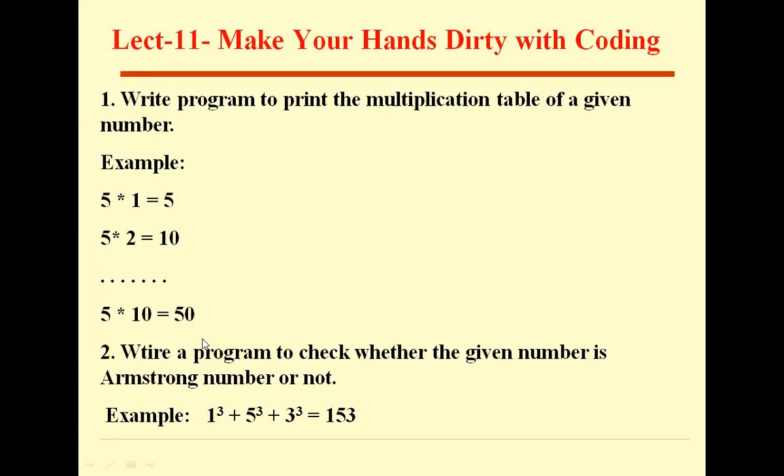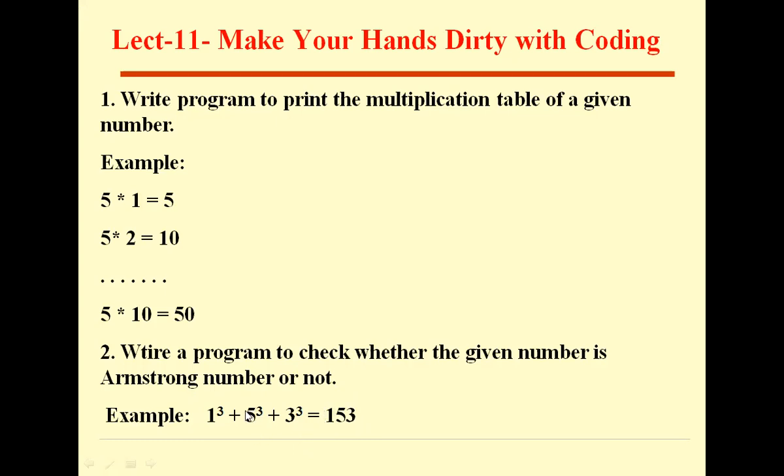Okay, then the second program is to write a program to check whether the given number is an Armstrong number or not. Okay, so how is an Armstrong number defined? Sum of cubes of individual digits is equal to the same number. That means 153. If you find the sum of cubes of each digit, again you will get 153 only. Such numbers are called Armstrong numbers.